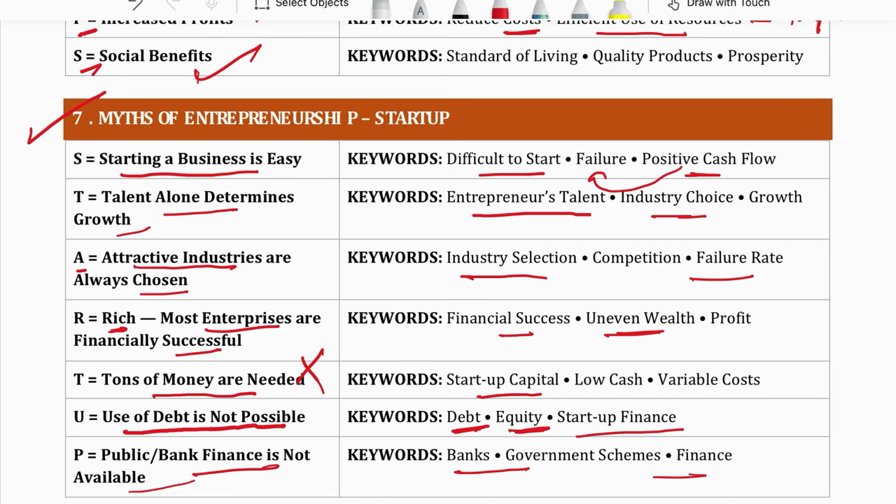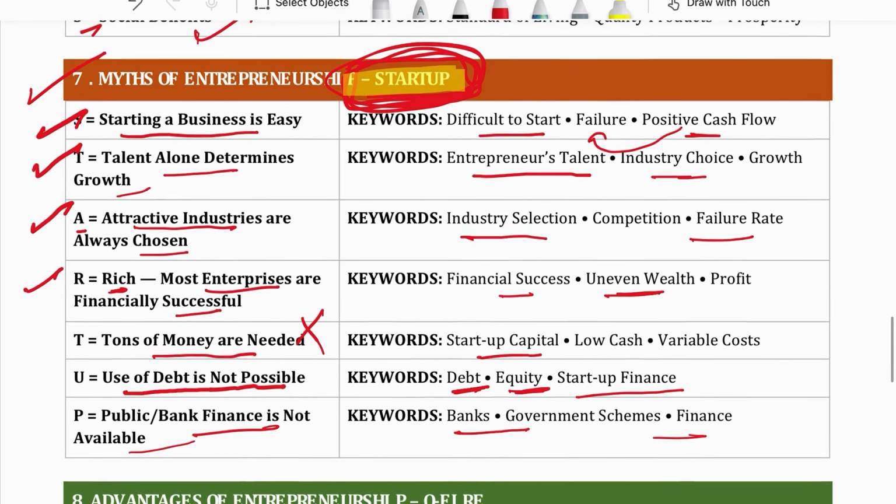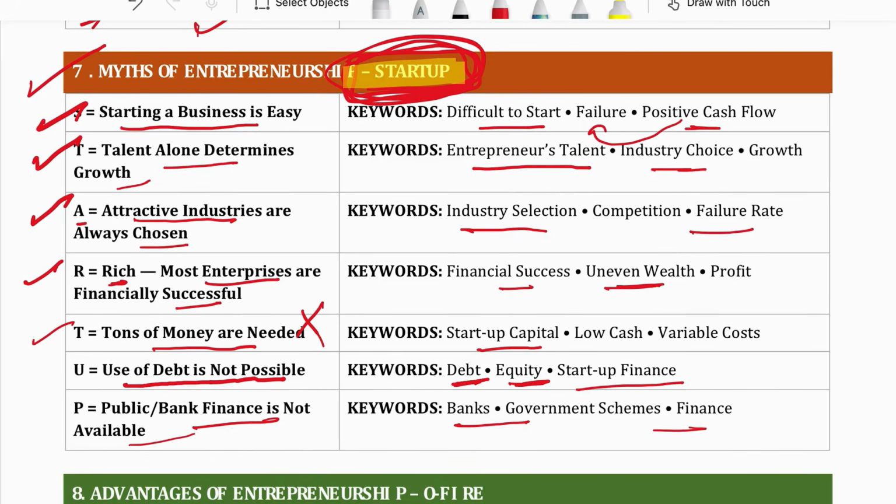What are the myths of entrepreneurship? Learn the term startup. S for starting a business is easy. This is the first myth. Second myth, T for talent alone determines growth. This is a myth. A for attractive industries are always chosen. R for rich, which means most enterprises are financially successful. T for tons of money are needed. U for use of debt is not possible. And then P for public banks, finance is not available. Banks don't give finance. P for public.